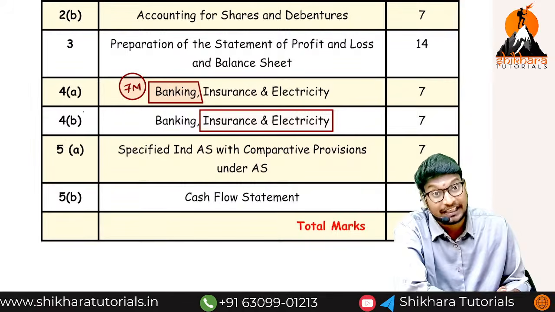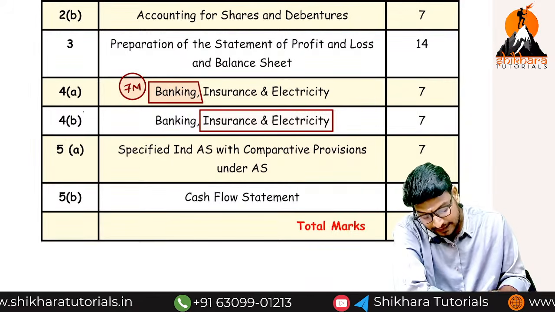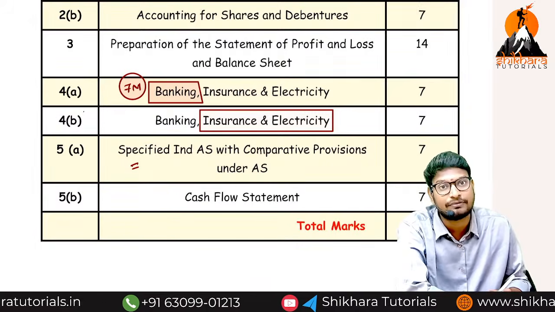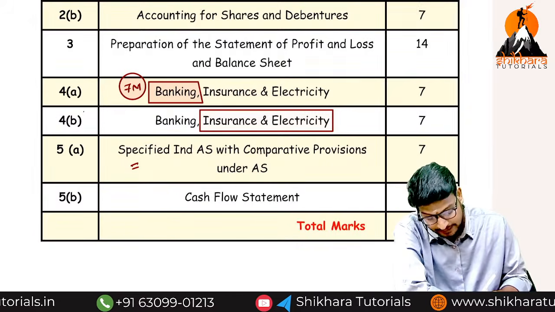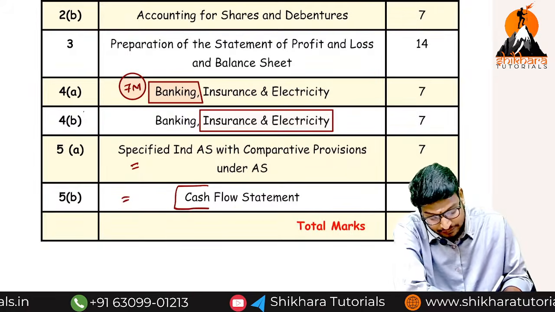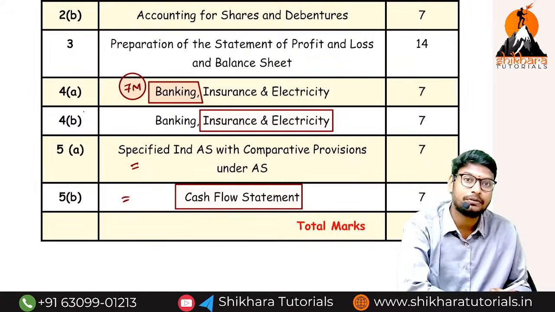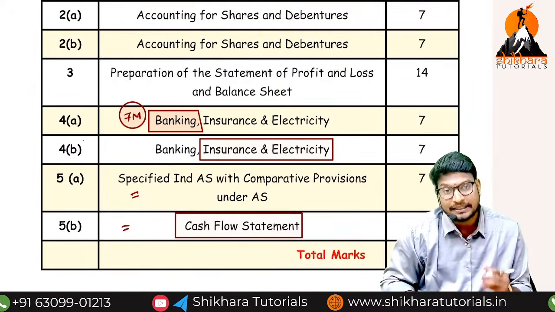Then coming to the 5A and 5B, in the 5A, they will give the Ind AS. We are having 5 Ind AS. From those 5 Ind AS, they will give one question. And in the 5B, they will give the cash flow statement, 7 marks. This is also the easiest topic. So to summarize, we have only limited topics.